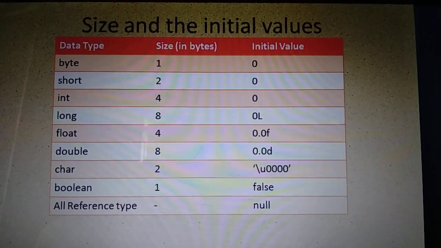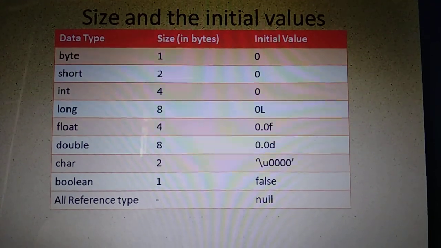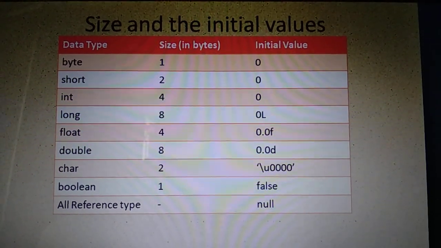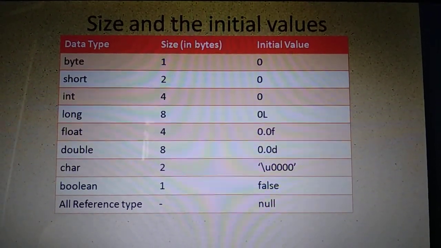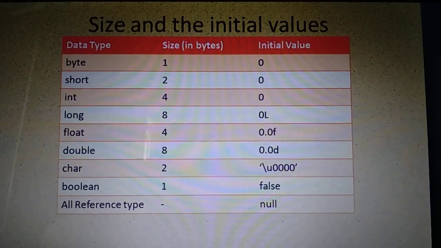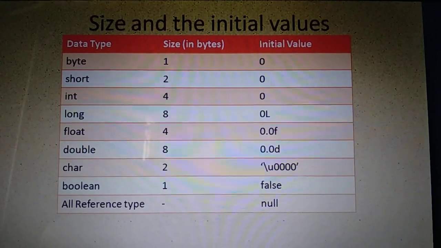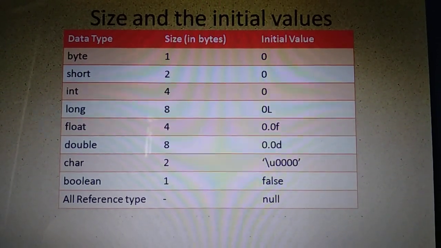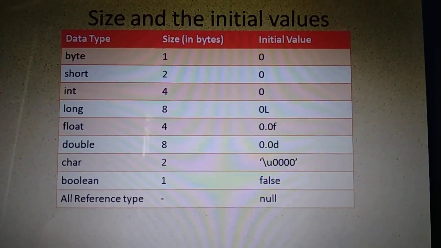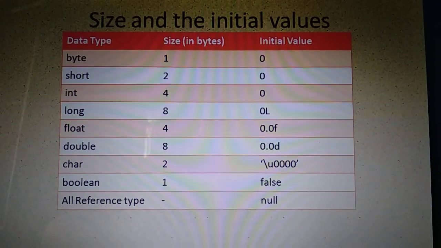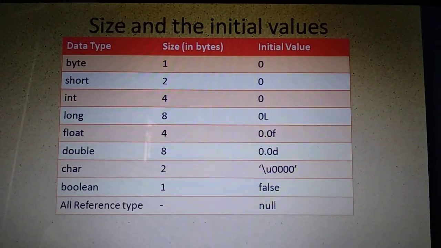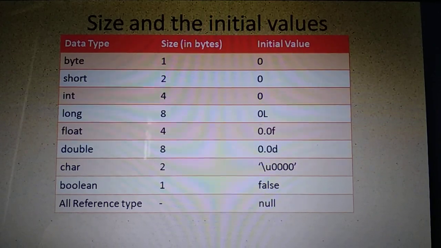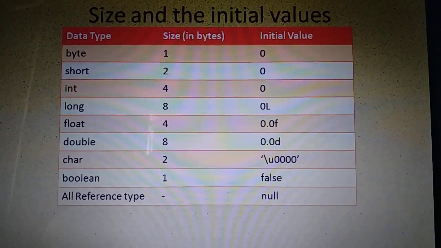Float, what is the initial value? 0.0F. F can be capital or small letter. Double 0.0D. Char data type, initial value is \u0000. Okay. Or you can write null also. Then Boolean, the initial value is false. And all other reference types, you know, these are created from the primitive types. Their initial value will be null.